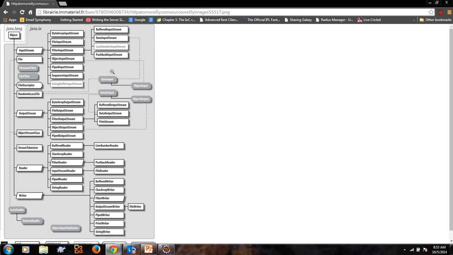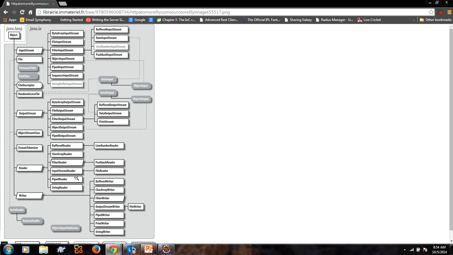What we are looking at here are all the classes related to file input stream and file output stream. We are not looking at classes related to filter here, the section extending the filter input stream and filter output stream.